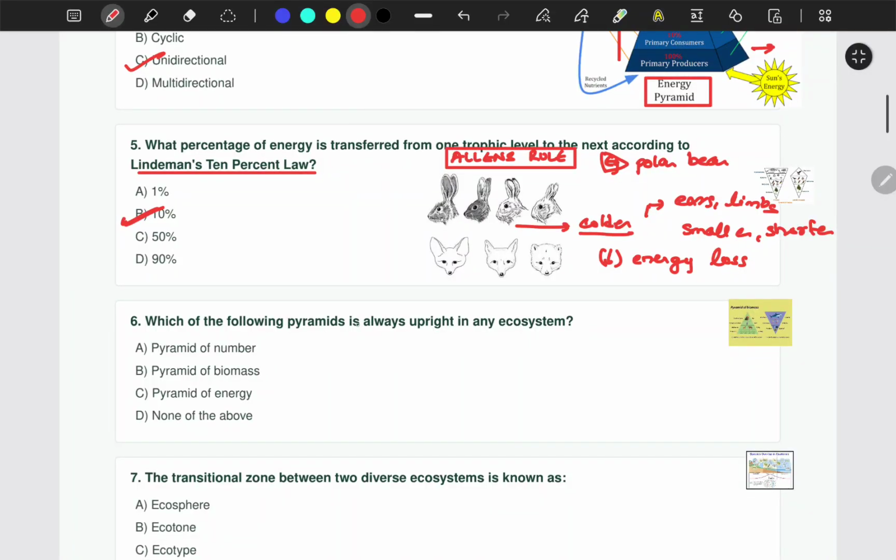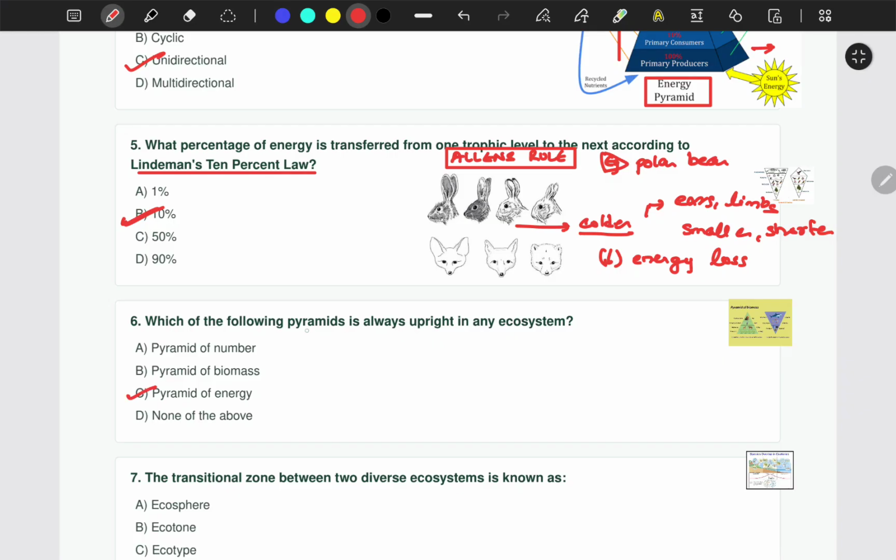Which of the following pyramids is always upright in any ecosystem? Pyramid of numbers, pyramid of biomass, pyramid of energy, or none of the above? See, it's saying always upright. The correct answer would be pyramid of energy.